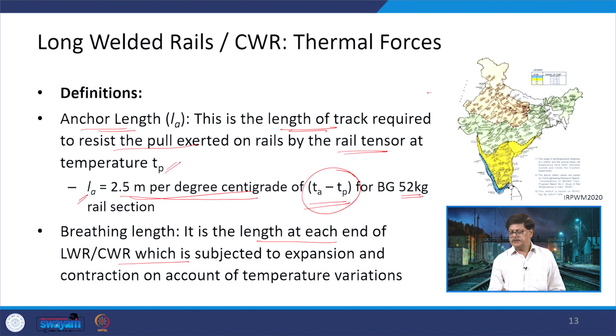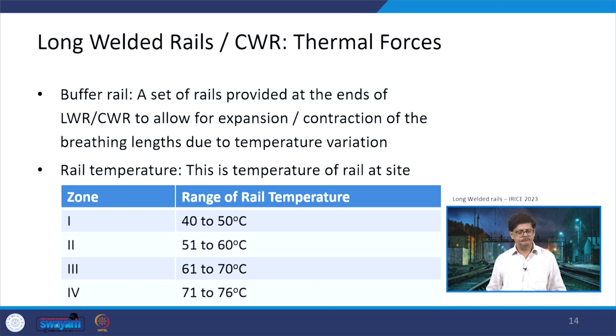On the right hand side, what you can see are the temperature zones. There is a blue color, a yellow color, a light greenish color and a beige color. They are basically the temperature zones being depicted here. All of the country has been divided into these parts. So, that is the idea which you can take from this diagram.